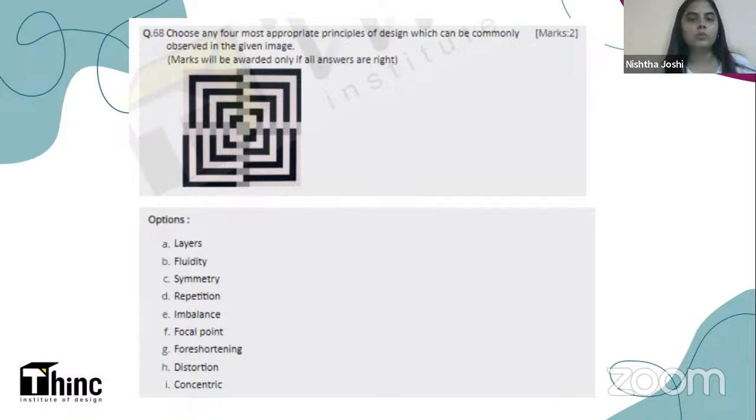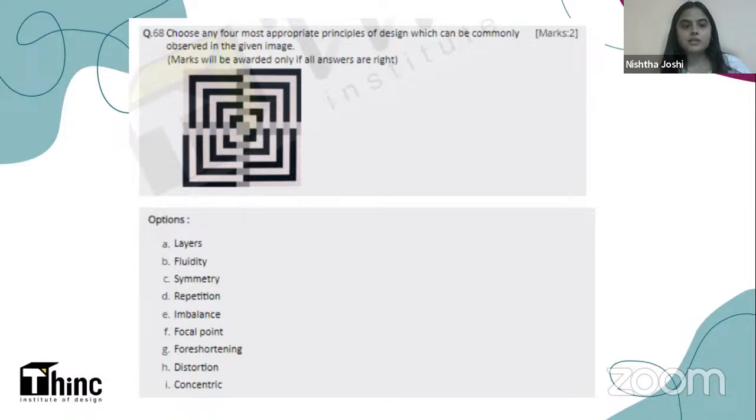If 3 are correct and 1 is wrong, then you won't be getting any marks for these type of questions. All four options that you are choosing should be correct. Now let me read this question for you. Choose any four most appropriate principles of design which can be commonly observed in the given image. So there is an image on your screen. You have to look at it. First of all, they show the image to you in the exams. So you carefully notice this image. Mind that marks will only be awarded if all the four answers are right.